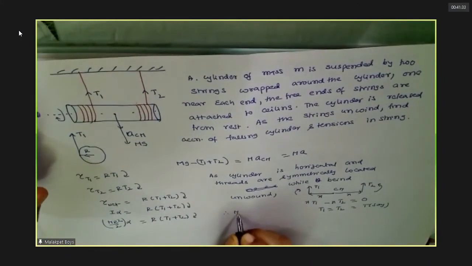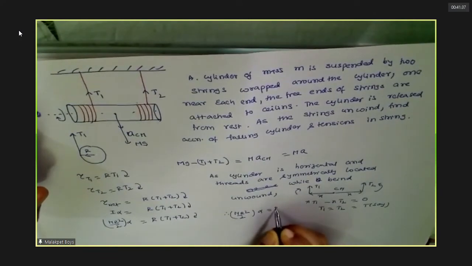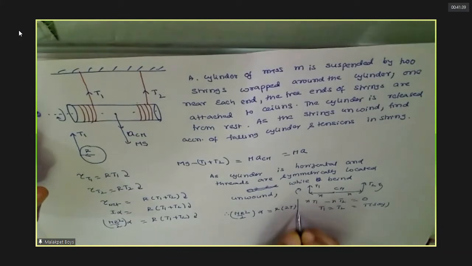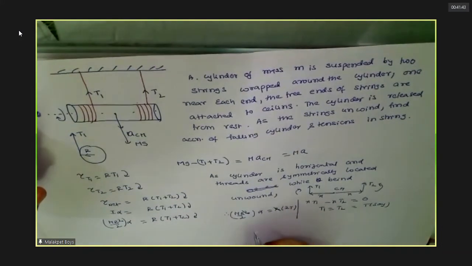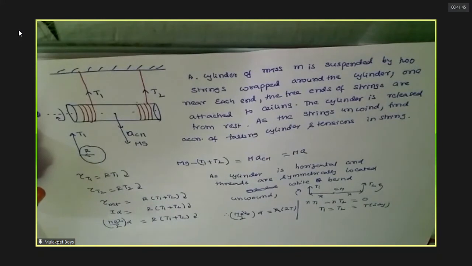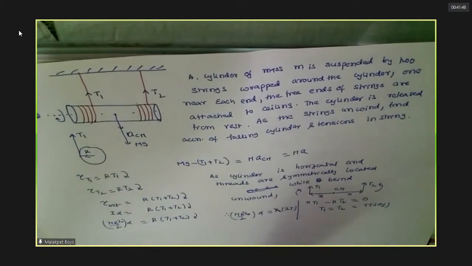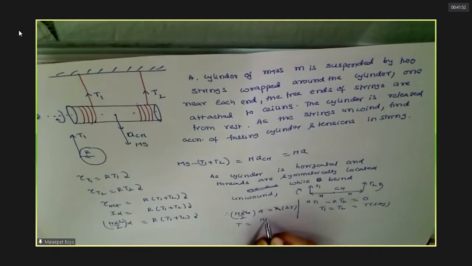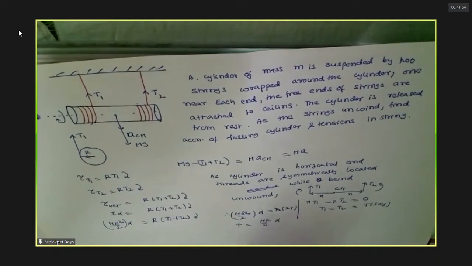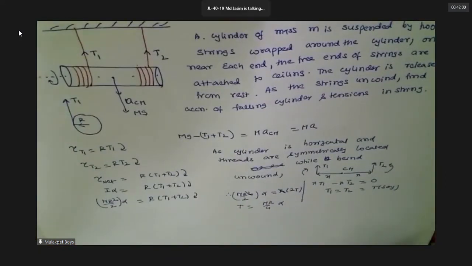So now from this you can get, this is how much? Therefore, mr square by 2 into alpha equals r into 2T. So r will get cancelled. Okay. T is... till here. Any doubt is there? Follow till here.